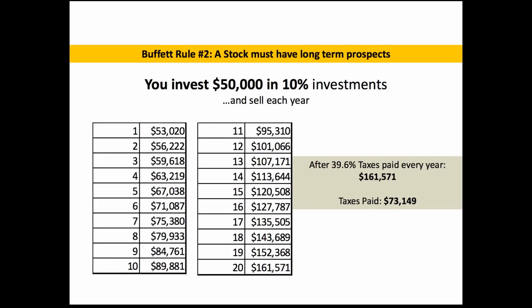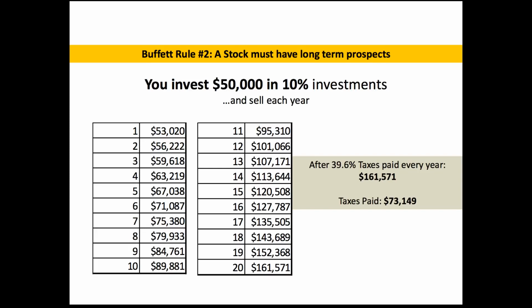Okay, so same exact scenario. We're going to invest $50,000, but in this scenario, we're going to go ahead and sell the security right before the 1 year mark, and we're going to pay that short-term capital gains tax. So the person who's out there day trading, the person who buys a company and holds it for 3 months and then sells it and buys something else, this is the person we're describing here. And we're going to give this person the benefit of the doubt and say that they held it for an entire year before they sold it.